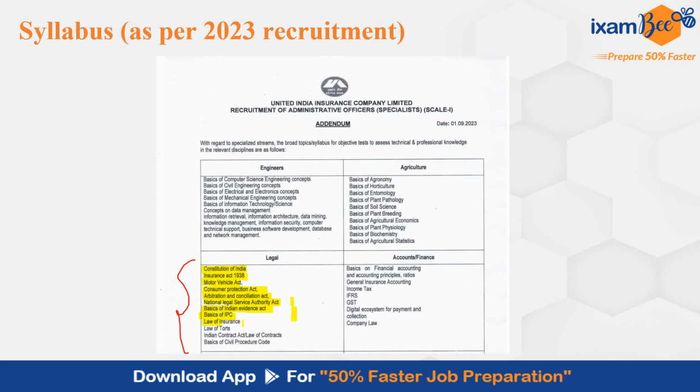Then laws of insurance, this includes IRDA Act and General Insurance Business Nationalization Act. Then law of torts. Then Indian Contract Act or law of contracts. Here also study Specific Relief Act, Sale of Goods Act and Partnership Act. And basics of Civil Procedure Code. So this was the syllabus which was introduced last year. I hope this can give you a clarity about what you have to prepare. You can refer to this syllabus and at least start preparation for these laws.